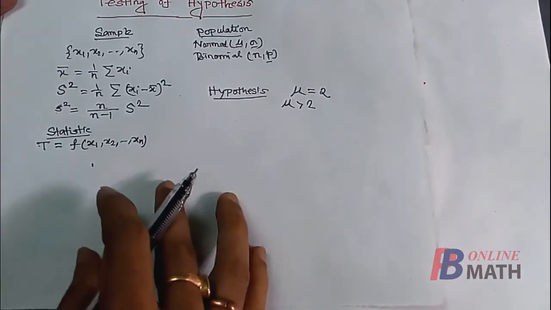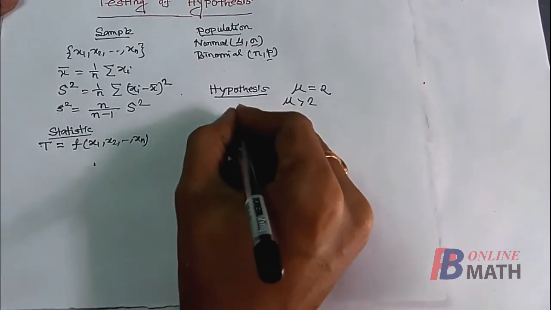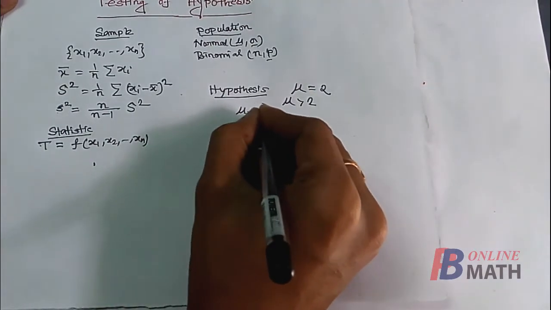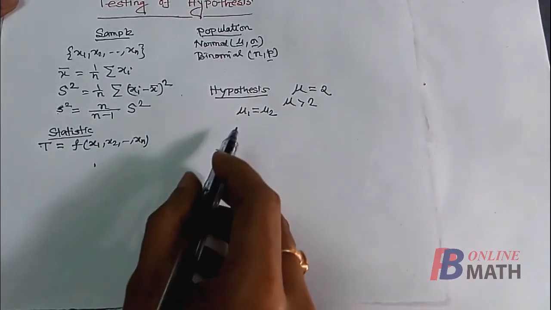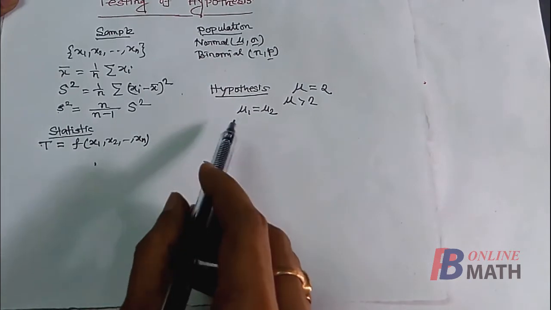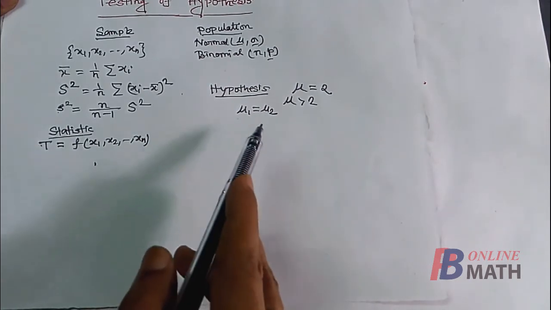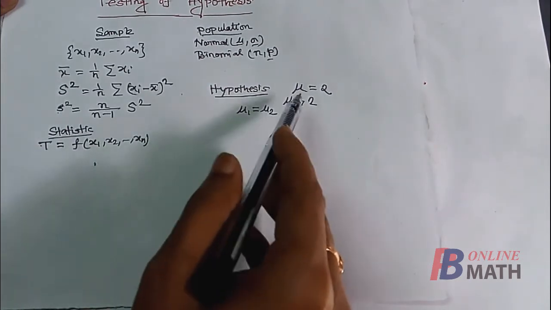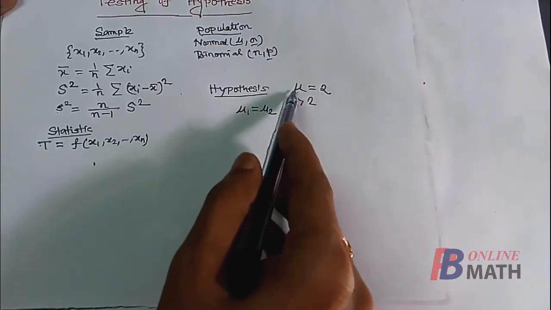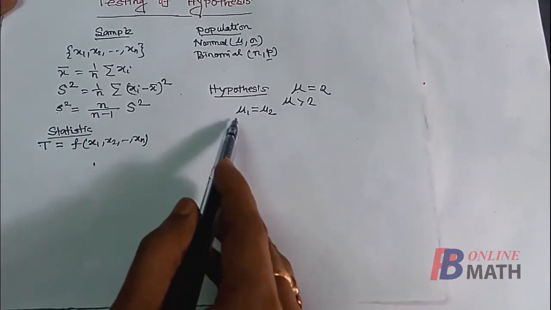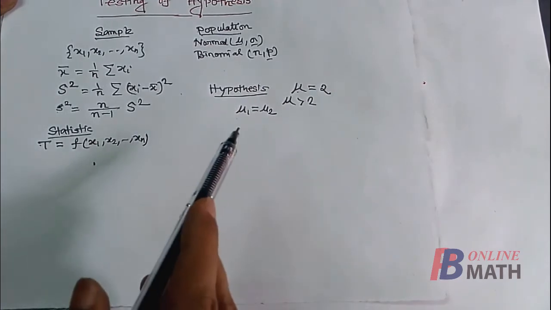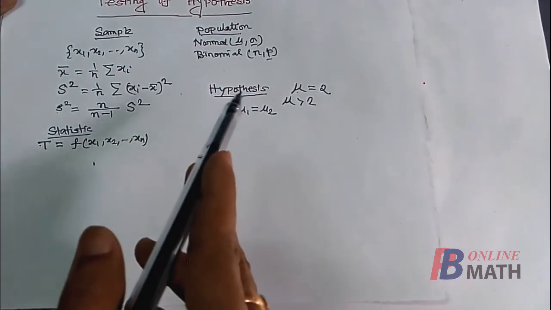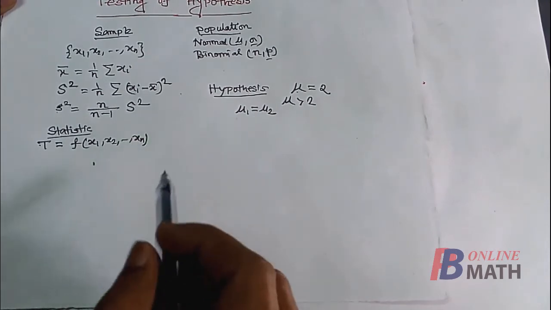If there are two populations, and we say the means of the populations are equal, then this is also a hypothesis. A hypothesis may contain one or more parameters. As for example, this hypothesis contains only one parameter mu, but this hypothesis contains two parameters. So any statement regarding the parameters of a population is called a hypothesis.